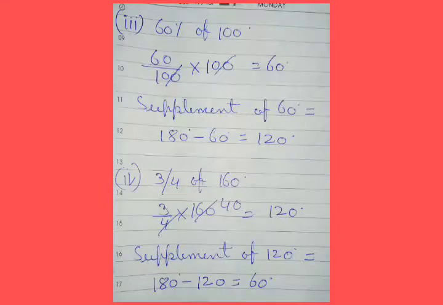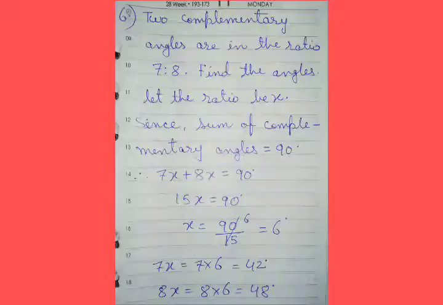Now subpart 3, 60% of 100. So 60 by 100 into 100 equal to 60. And so supplement of 60 equal to 180 minus 60 equal to 120 degree. Now next, 3 by 4 of 160 degree. So 3 by 4 into 160 equal to 120 degree. And so supplement of 120 is equal to 180 minus 120 equal to 60 degree.